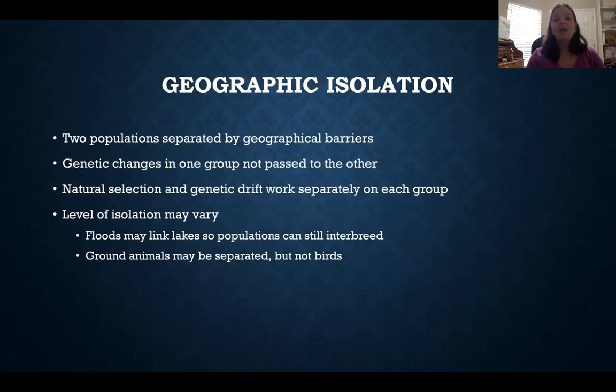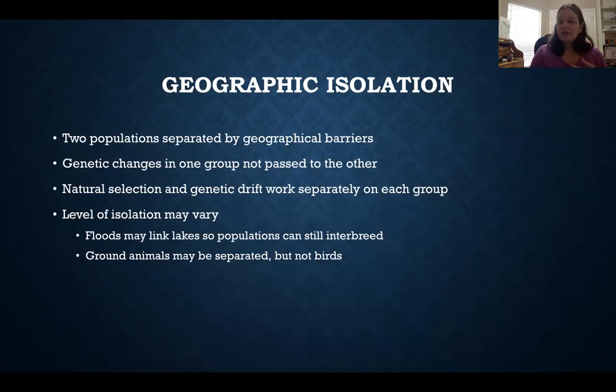Okay. There's geographic isolation, which is where the population gets split by a geographical barrier into two different populations. Okay, so they're no longer able to pass their genes from one group to another. So natural selection and genetic drift are going to work separately on each group because they're not part of the same population anymore.